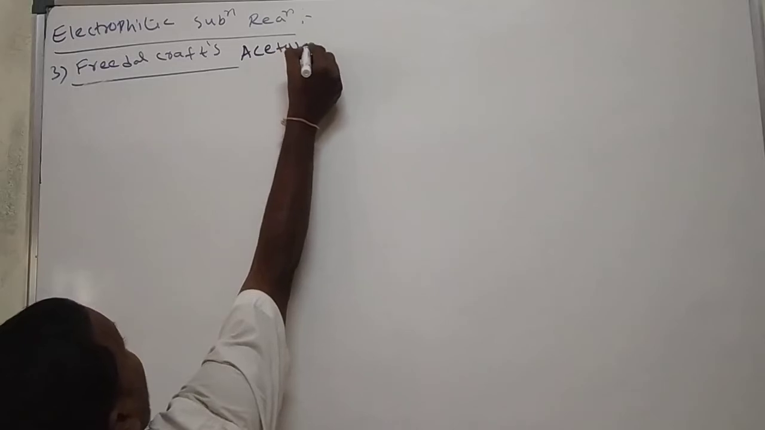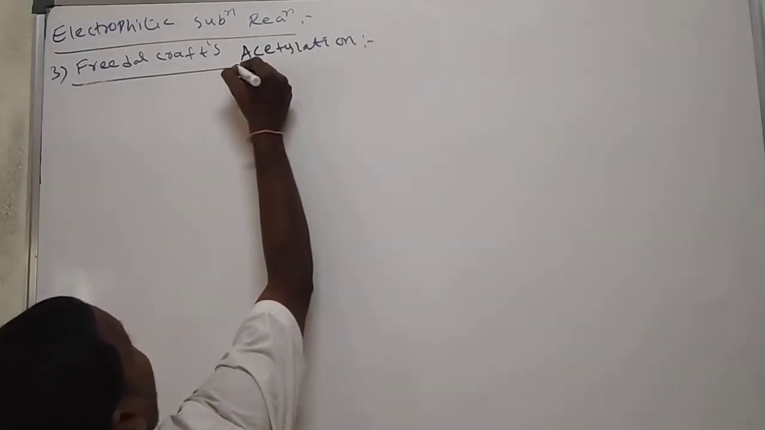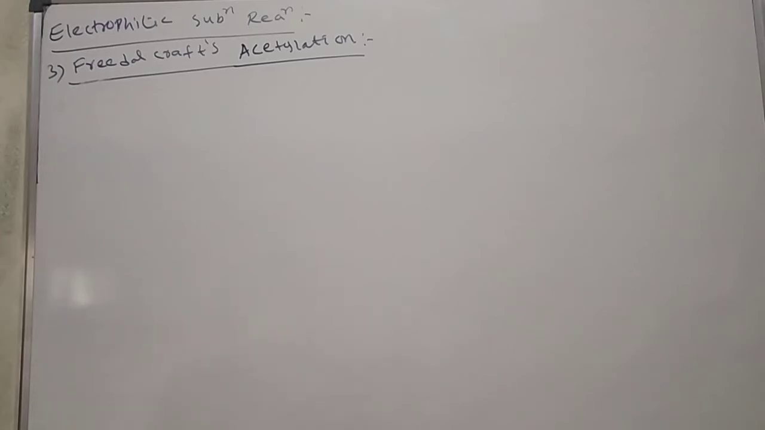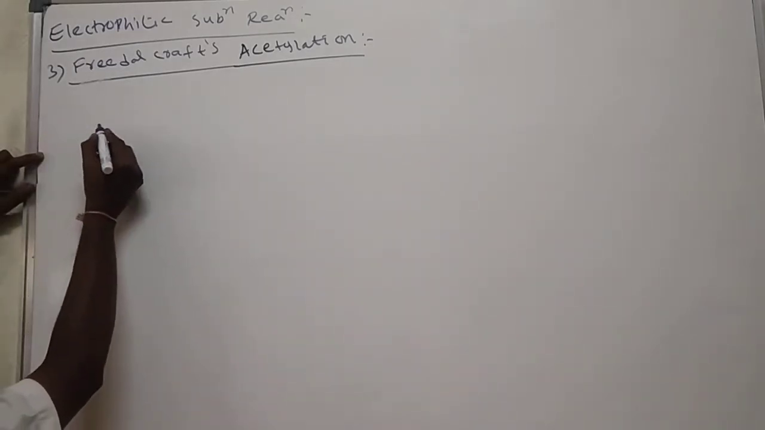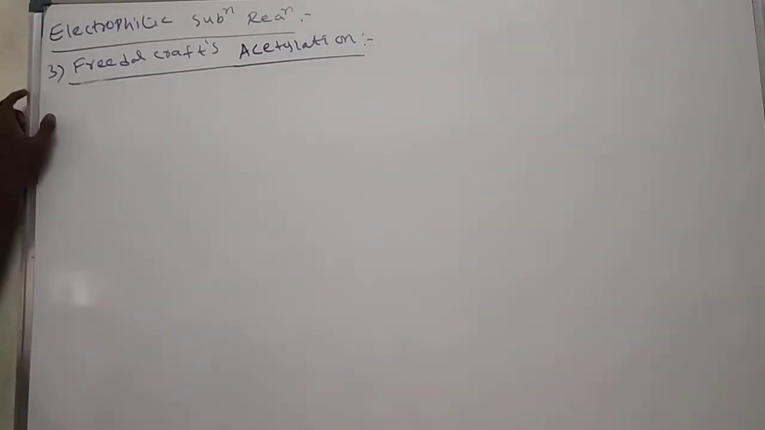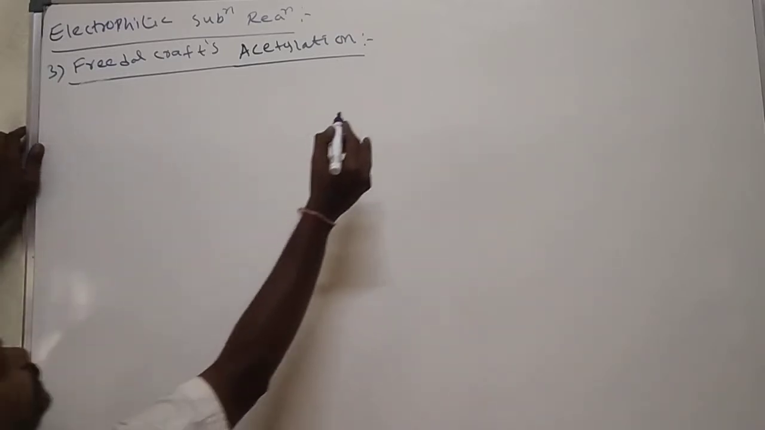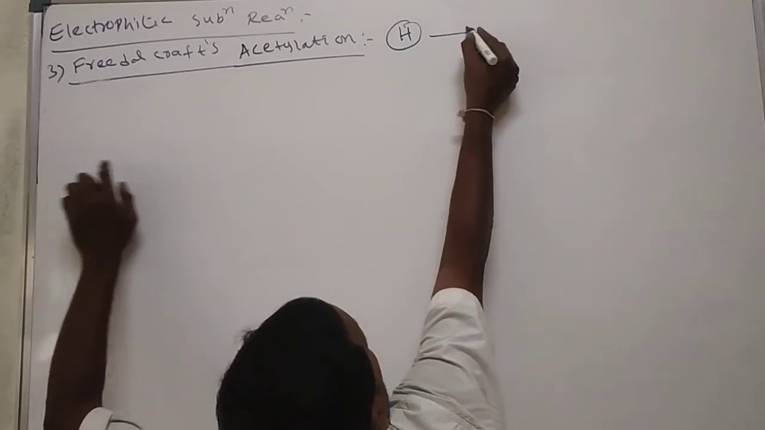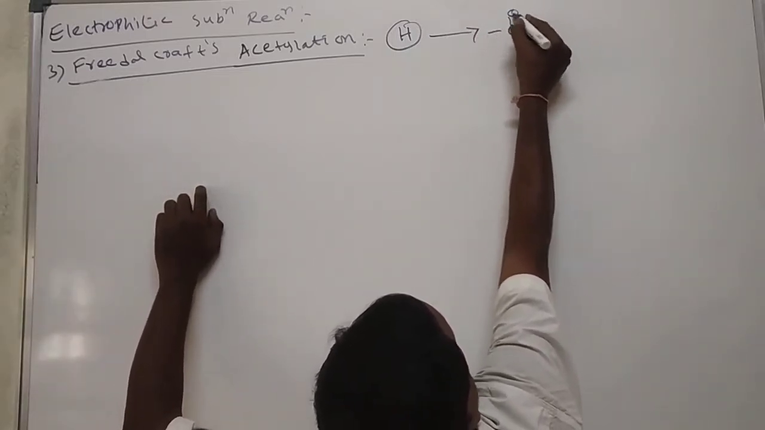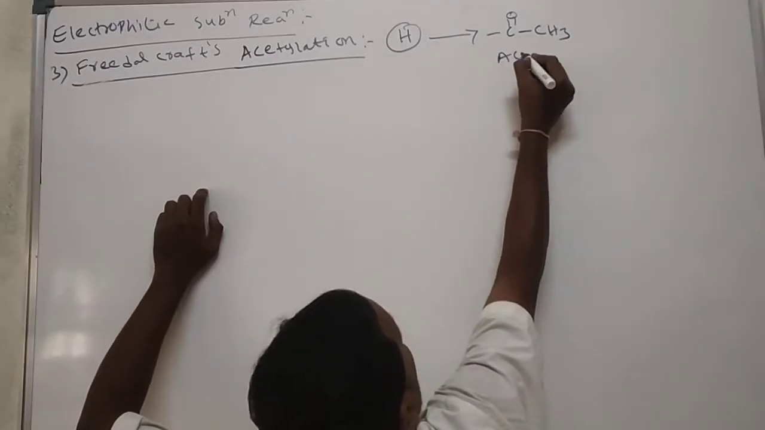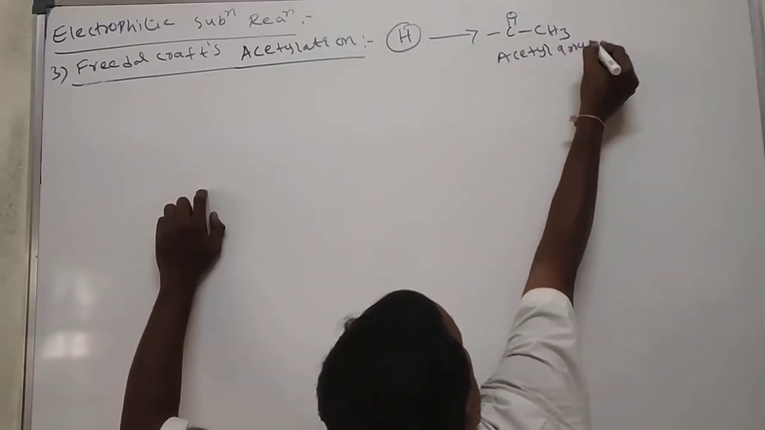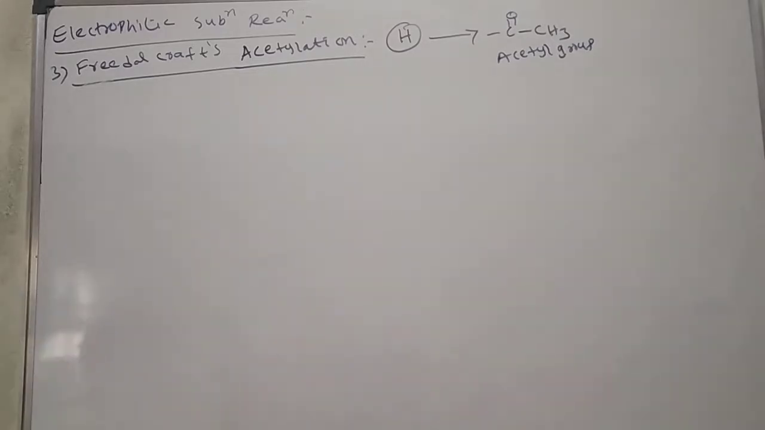Friedel-Crafts acetylation. Direct acylation and acetylation: acylation means general, acetylation means specific. Here, what is the Friedel-Crafts acetylation? The substitution of the acetyl group in place of hydrogen on benzene. What is the acetyl group? Here hydrogen is replaced with the C double bond O CH3 group. This is called the acetyl group.